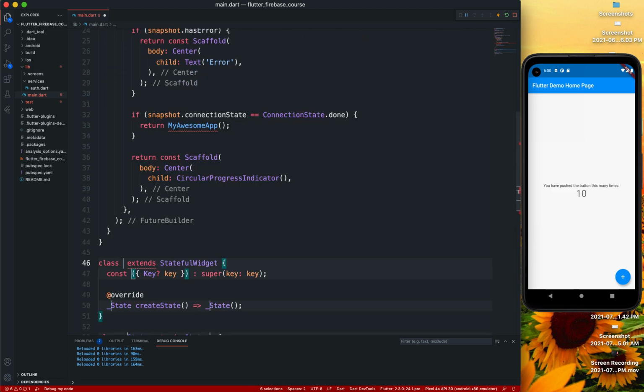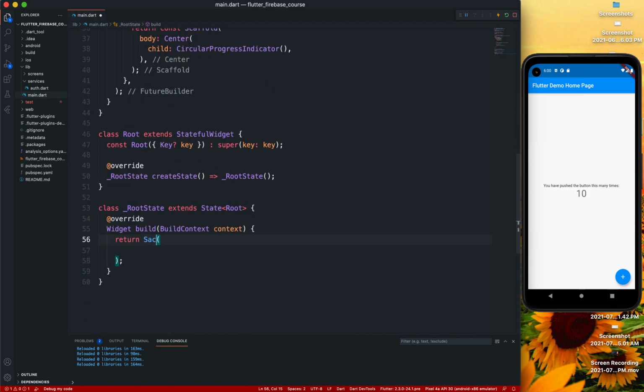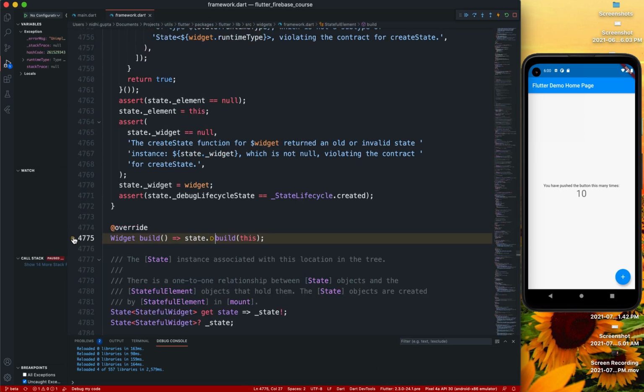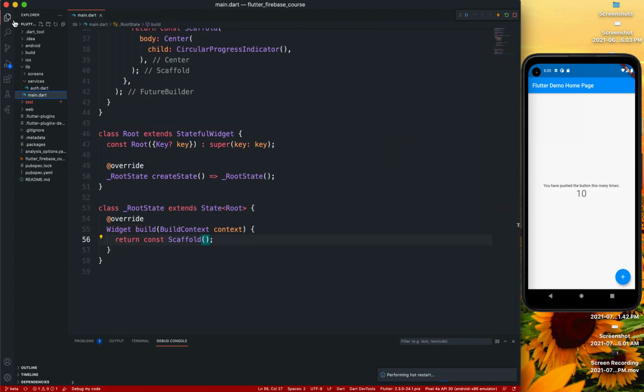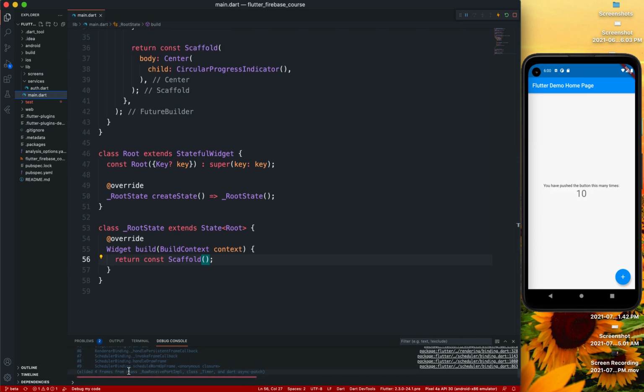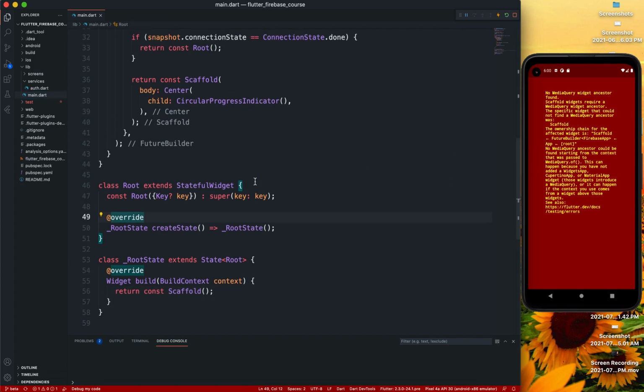Then I'll make another stateful widget called root, and I'll give that root right here. We can give it a constant, and I'll give it a scaffold. If we save that, we're getting this error, but I'll just choose that and copy. I think I know the error, but yeah. So we need a material app, which I forgot.